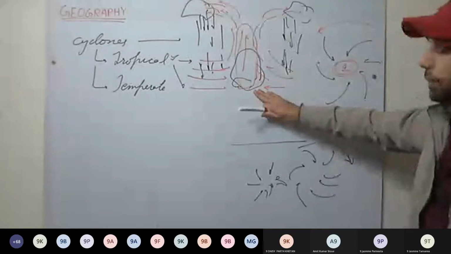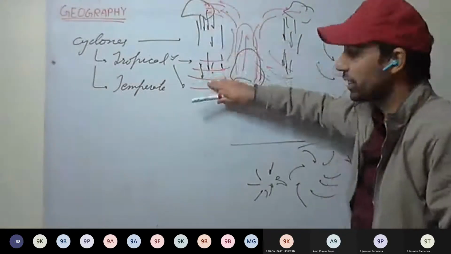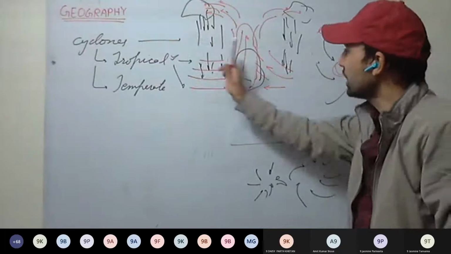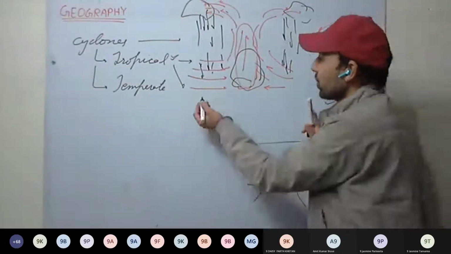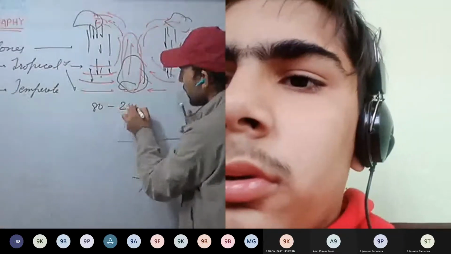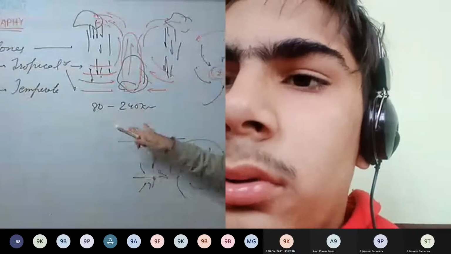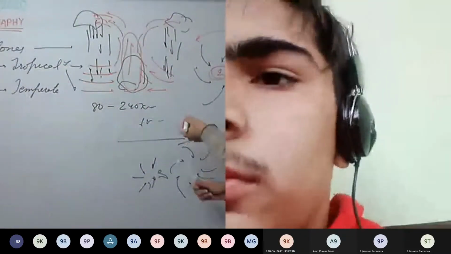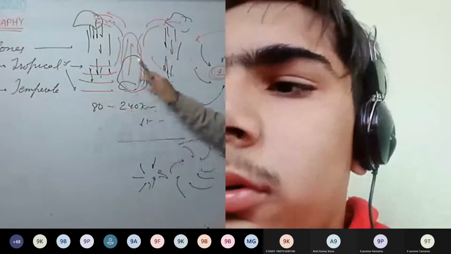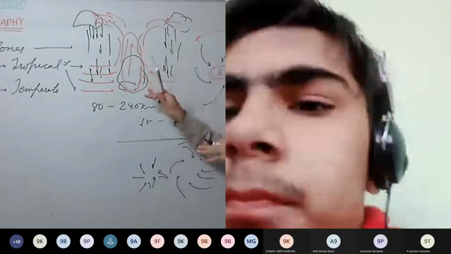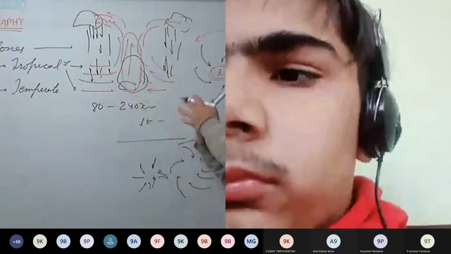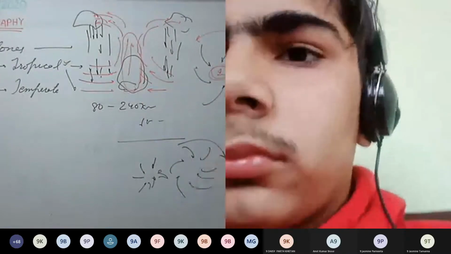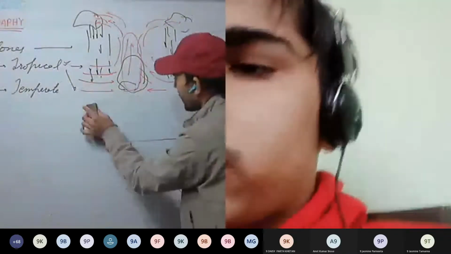So a cyclone is accompanied with torrential rainfall, a huge amount of rainfall, thundering, and these winds have a speed of around 80 to 240 kilometers per hour. It may rise up to 600 kilometers per hour as well, even 800 kilometers per hour. So they are huge stormy winds. Whenever they sweep onto the land, they destroy the crops and the properties.